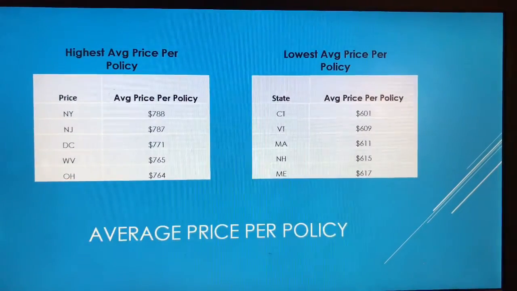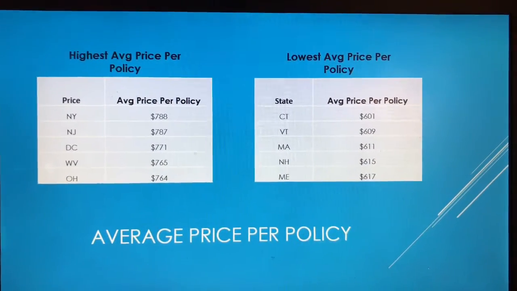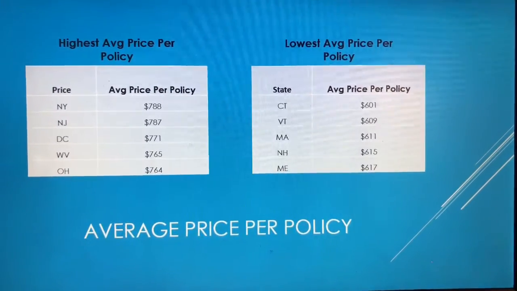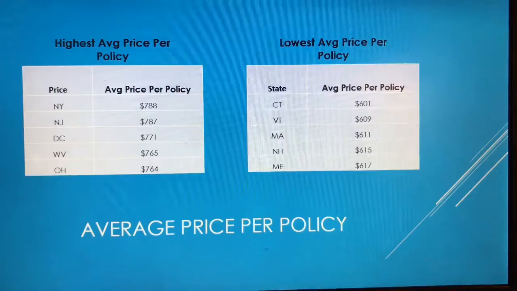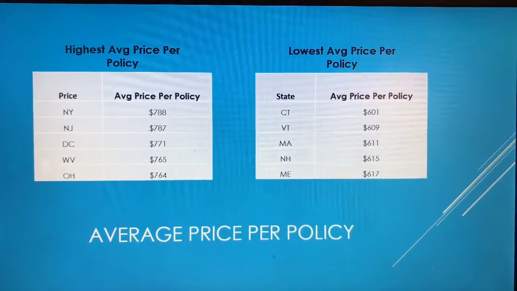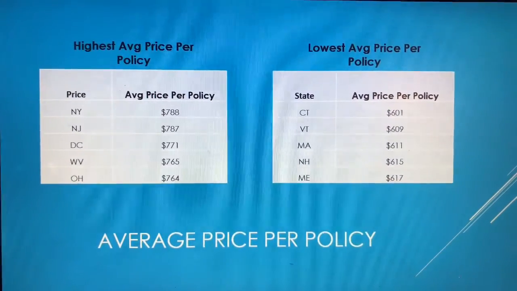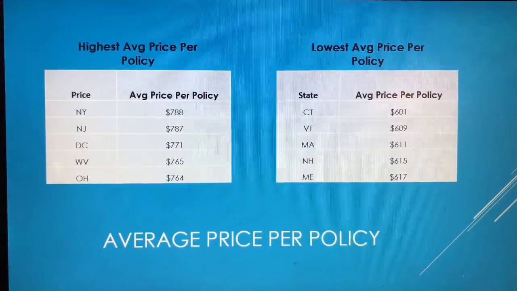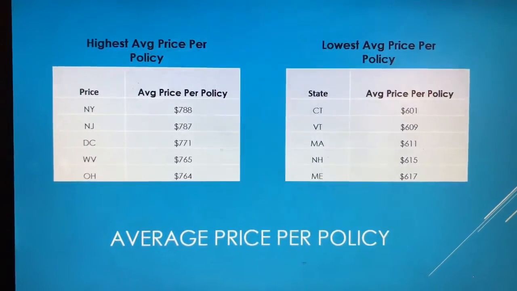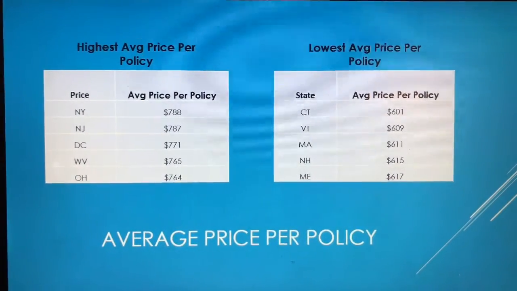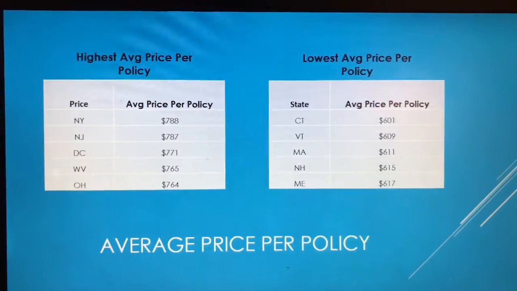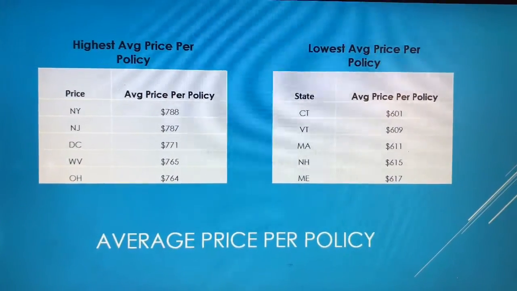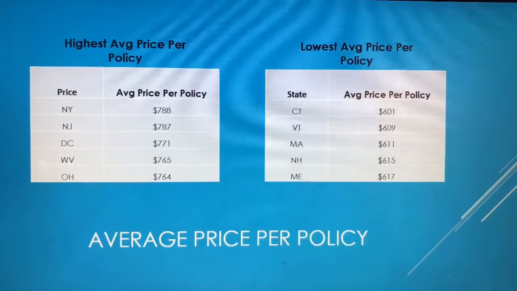Well, the next question asks you to find the highest average price per policy and the lowest average price per policy. To do this, I took my total sales per state and I divided it by the number of policies per state to get the average price per policy per state. And then I made that into a table. On the left, it shows the highest, where I sorted it from the highest average per policy, highest to lowest, and then on the right, I sorted it from lowest to highest.